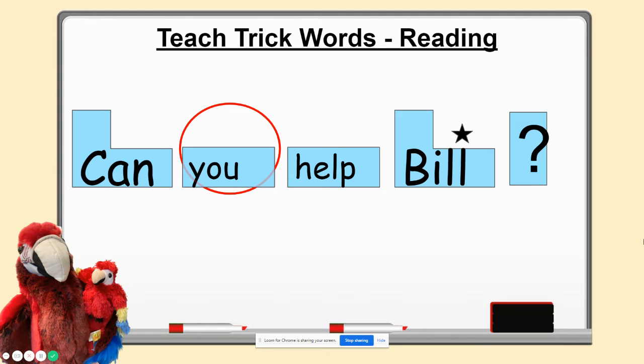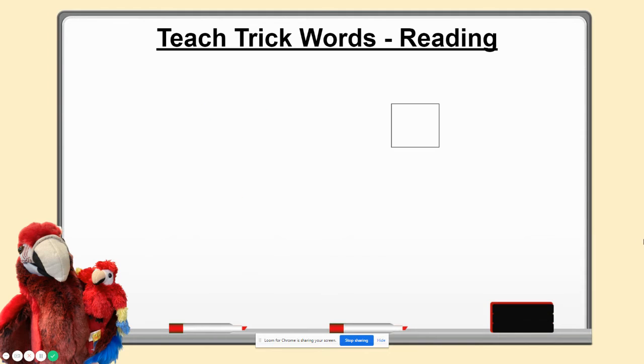Our sentence was, can you help Bill? That's right. Beginning of our sentence, we do have a capital for can. Our trick word you is circled because that's what we do with our trick words in a sentence. And our word help and then Bill. Ooh, Bill is the name of a person. So that's why we use a tall frame to show us that B is capitalized. And we do have our marking for Bill, our bonus L. And then, of course, a question mark because we're asking a question and we need an answer for it, right? So it's like, can you help Bill? All right, next sentence